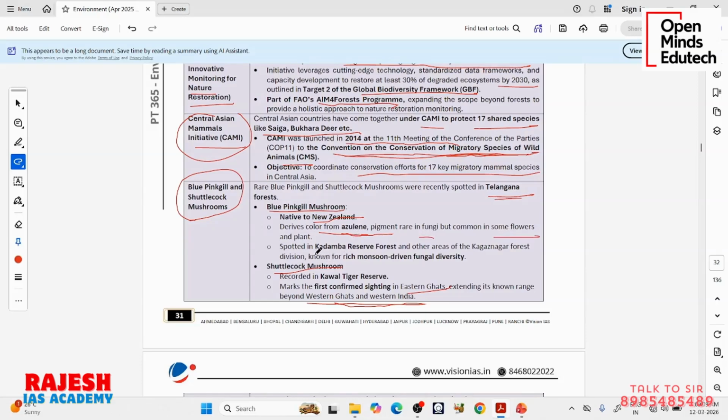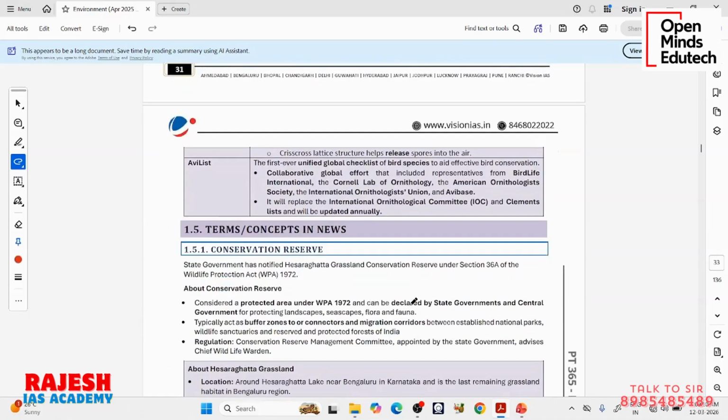It was spotted in Kadamba Reserve Forest and other areas of Kagaznagar Forest Division, known for its rich monsoon-driven fungal diversity. Where are the Kadamba Reserve Forest and Kagaznagar Forest Division? Both are in Telangana. The news is because they are found in Telangana. The shuttlecock mushroom was recorded in Kawal Tiger Reserve, which is also in Telangana. It is the first confirmed sighting in the Eastern Ghats. It was already seen in the Western Ghats and Western India, but in the Eastern Ghats it is the first time.